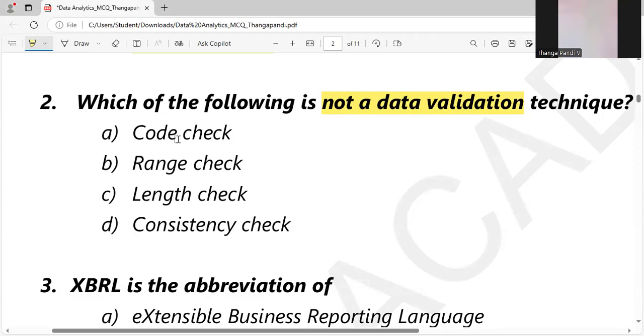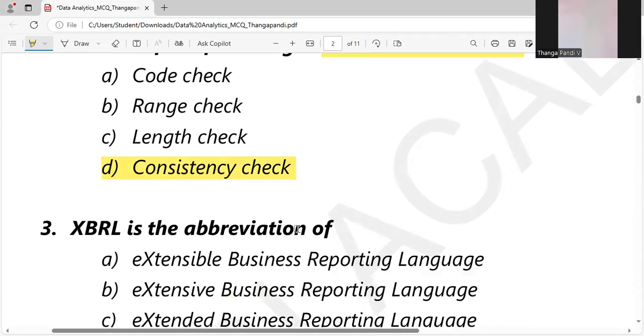Code check is that we are writing some code for data analysis, so we have to validate that. It has to be a technique. Range check, we are checking the range of the inputs, whether we are getting values within the range. It has to be a technique. Length check also has to be a technique. But consistency check is the incorrect one. So option D is the right answer, because we are not going to check the consistency of whether the inputs are coming in and the model is predicting consistently, because data analysis is a predictive technique, not a consistency one. So option D is the right answer.